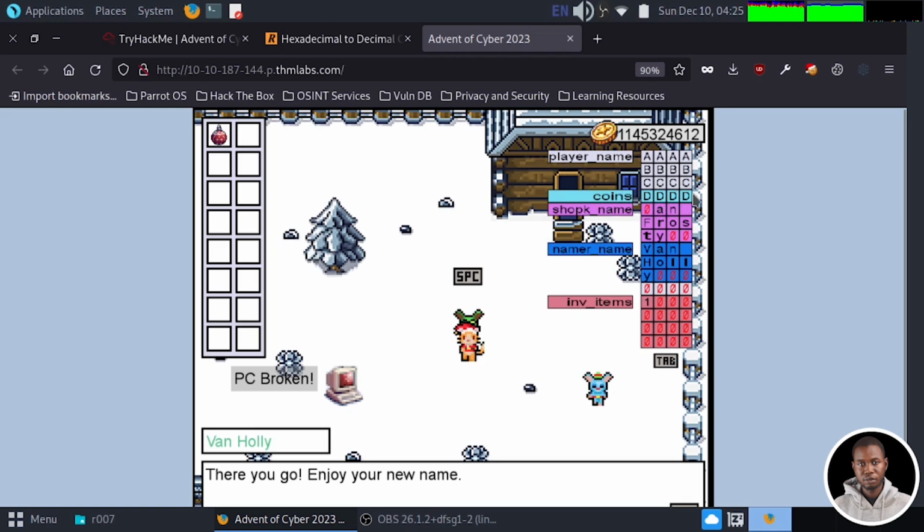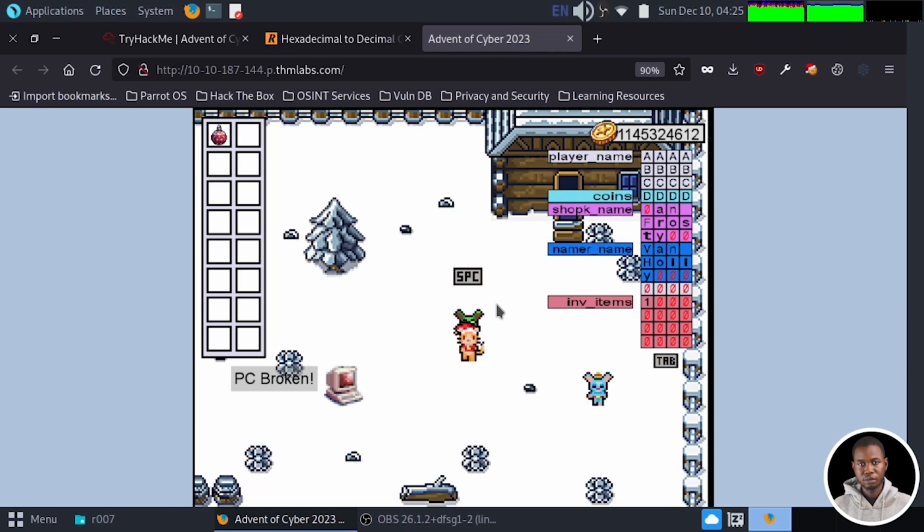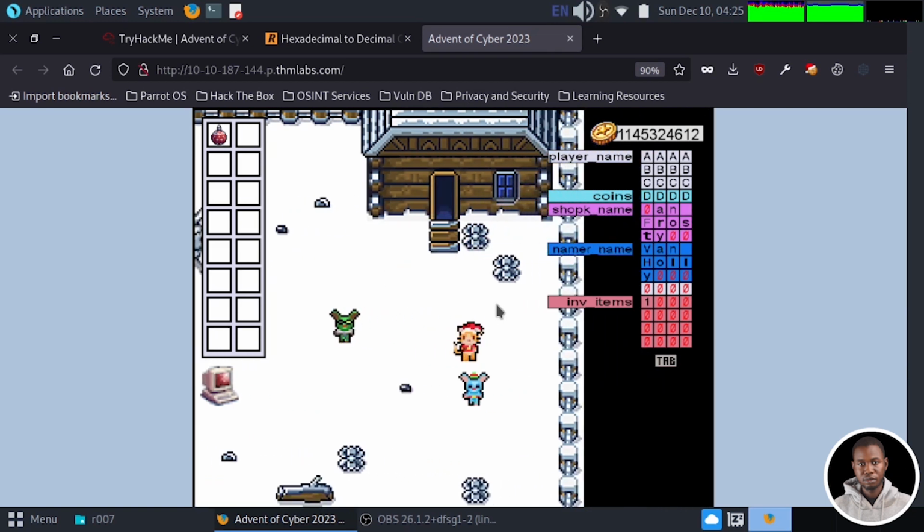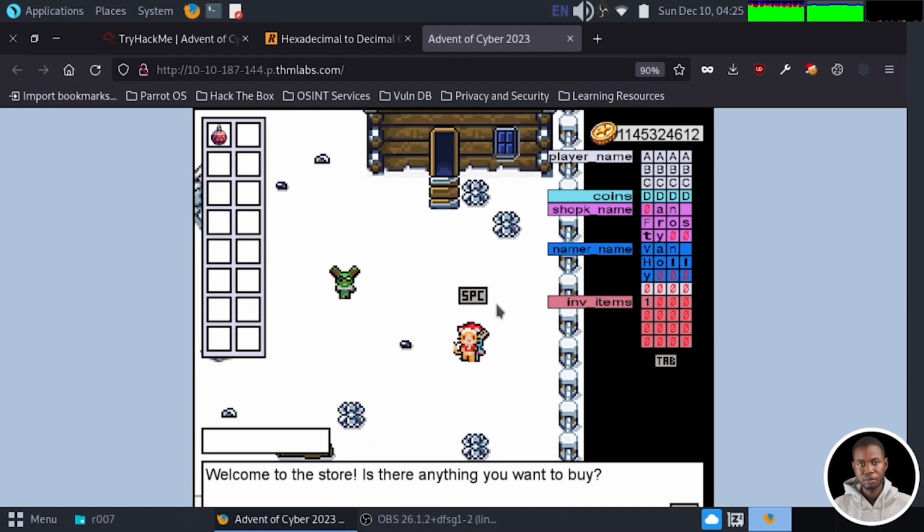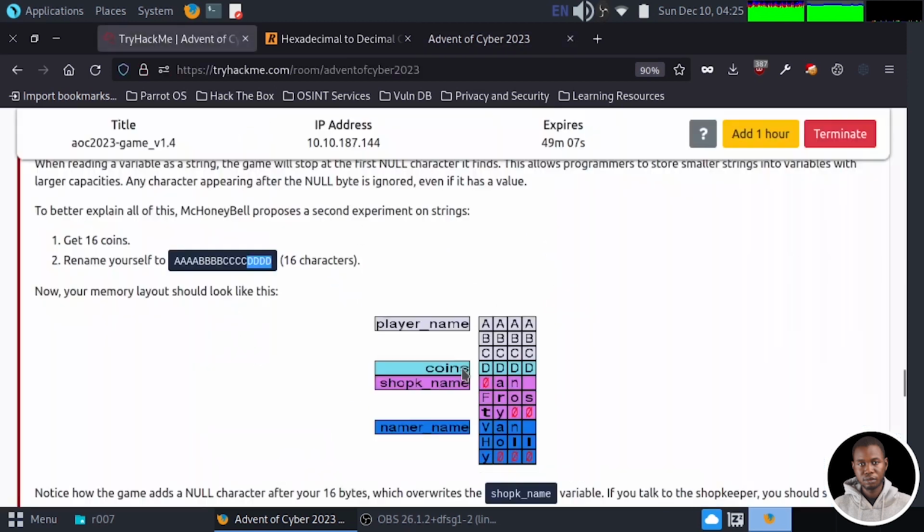So the null byte encroaches into the shopkeeper's name, and this will render the shopkeeper name empty because this is a null character. Now, if we try to go and see the shopkeeper, Van Frosty, you see that the name is gone because of the presence of this null byte character. So that is basically what we're trying to explain here.